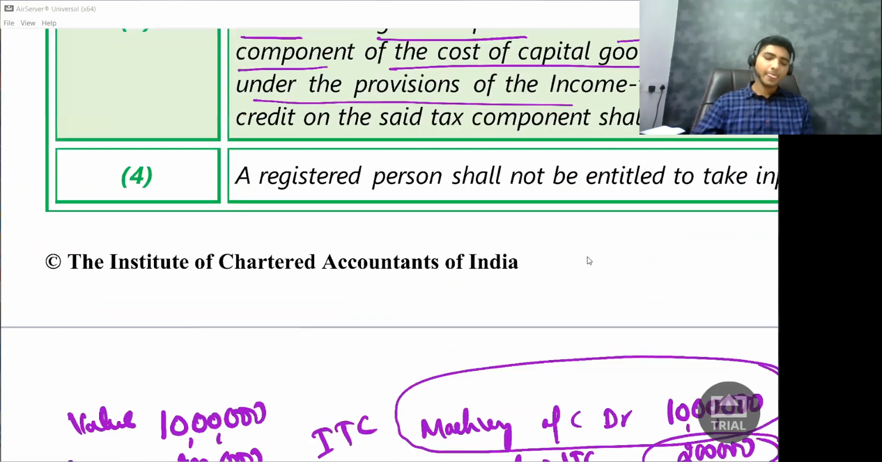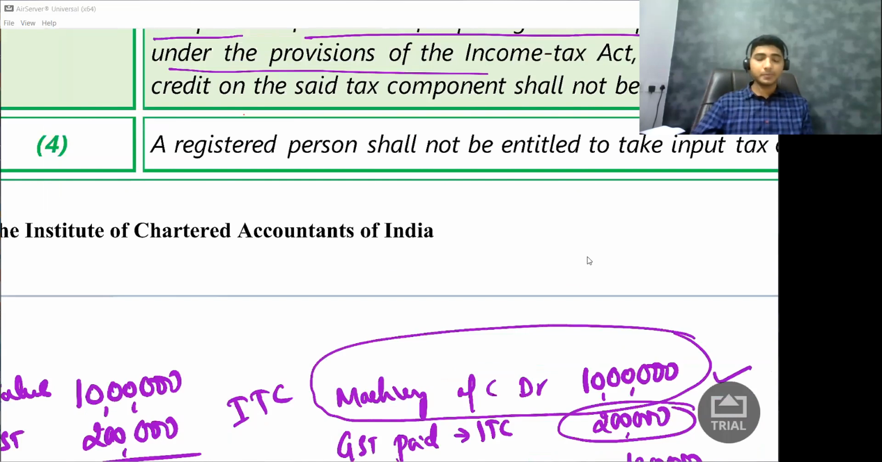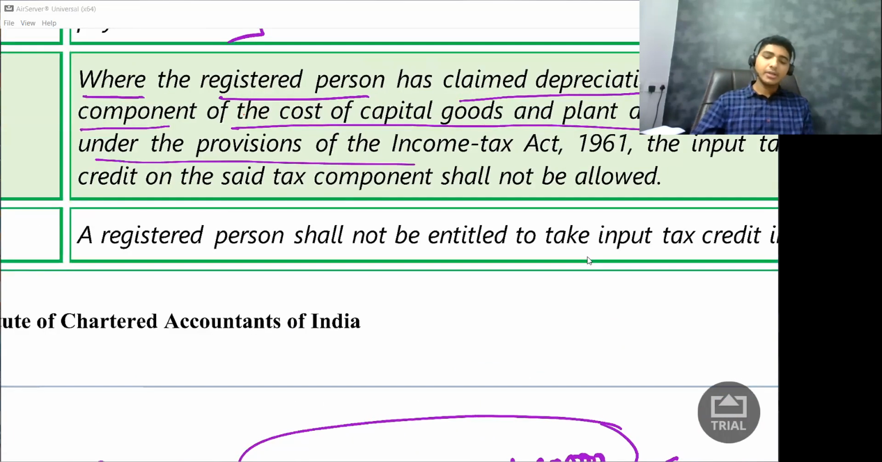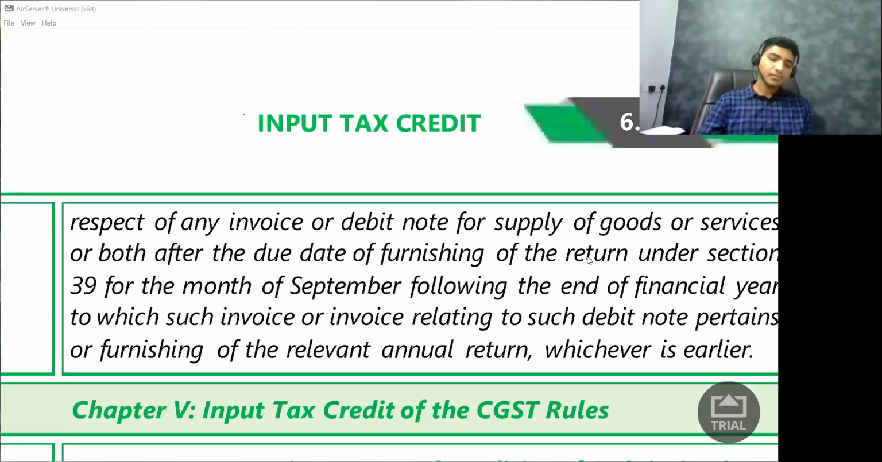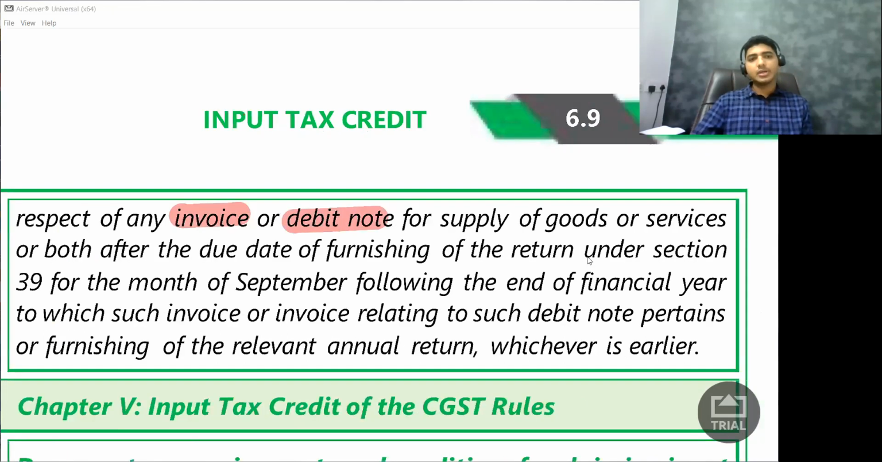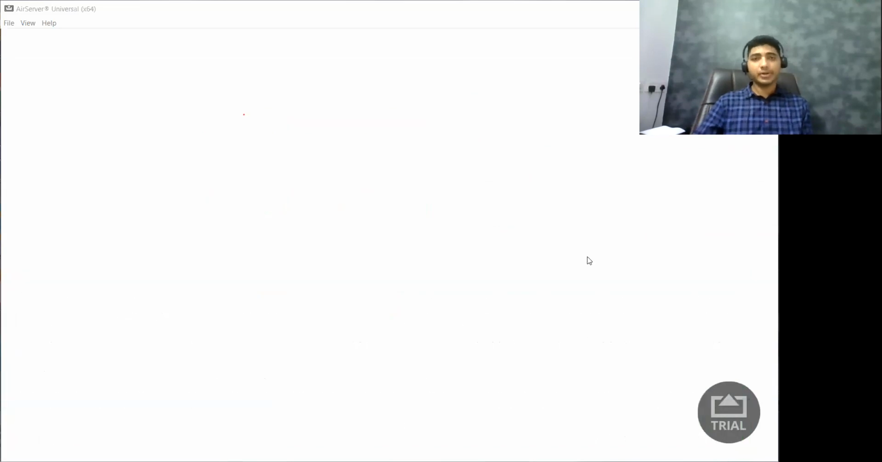So next, fourth condition, the subsection 4. A registered person shall not be entitled to take input tax credit in respect of any invoice or debit note for supply of goods or service or both after the due date of furnishing of return under section 39 of the month of September following the end of financial year to which such invoice or debit note pertains. Okay, I'll tell you what it is. Simple point. So they are talking about time limit.